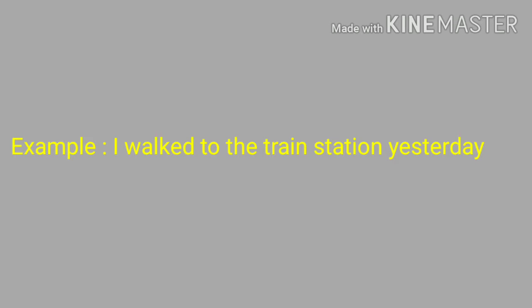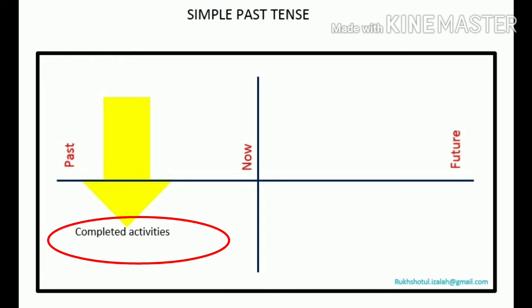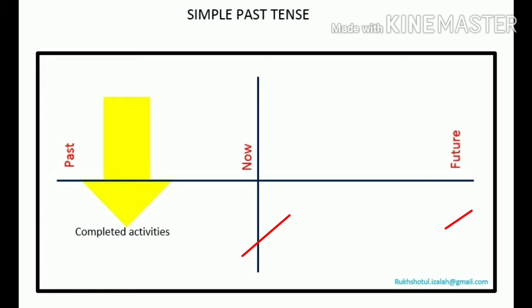For example, I walked to the train station yesterday. So it happened in the past, or the activity is completed in the past. It has no relevance to the present or future times.